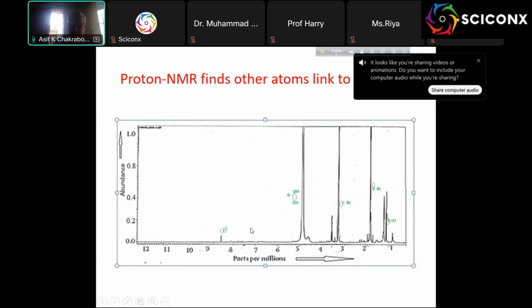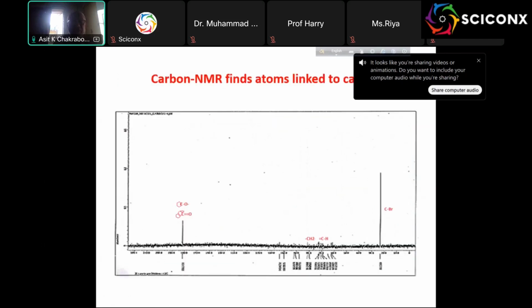And actually we did the carbon. There is only the one big peak, that is CBr. That could be CH also. I don't know, but there is a very big band. And here is the CO, and a small band appearing here, possibly CH2 and CH.